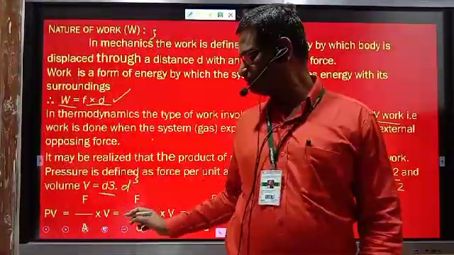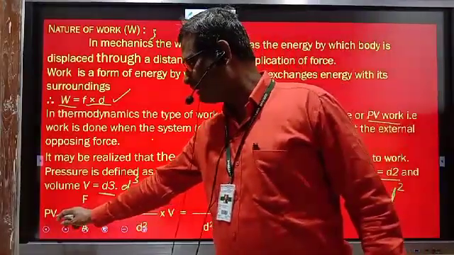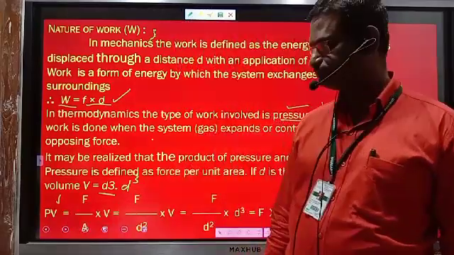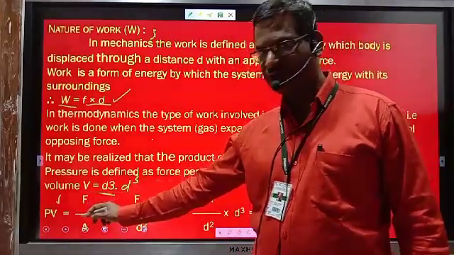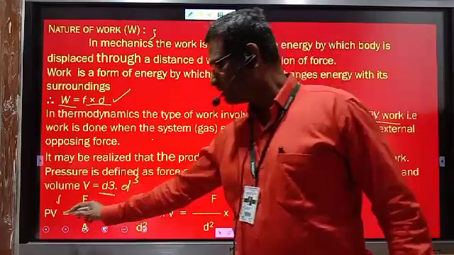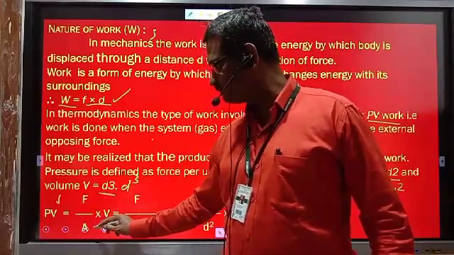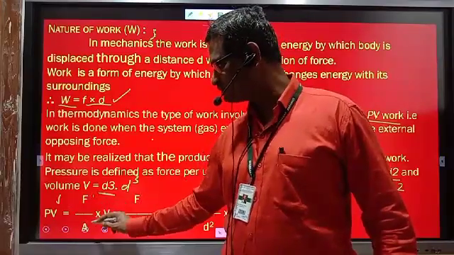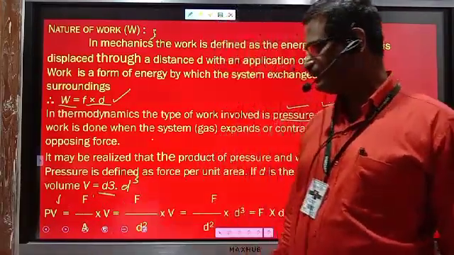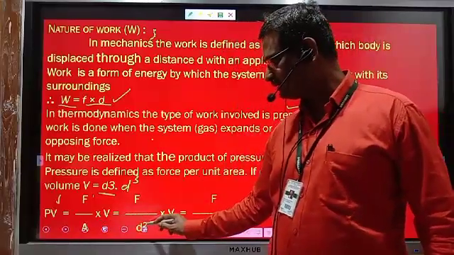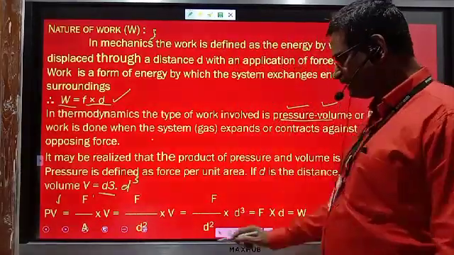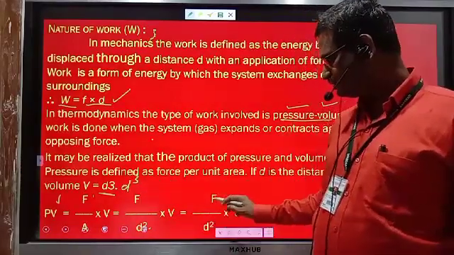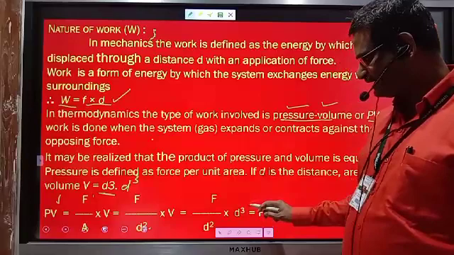Now we know these factors. PV type of work we are studying. PV: here we have to substitute what is volume and what is pressure. Pressure is nothing but force per unit area. Force upon area is the pressure. So force per unit area into volume. Area is D square and volume is D cube. So F upon D square multiplied by D cube.